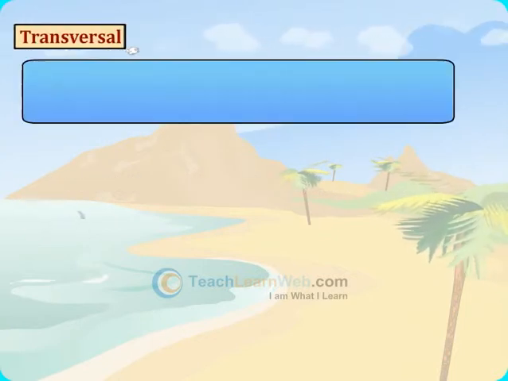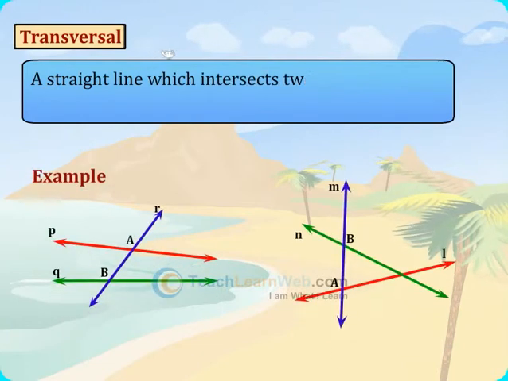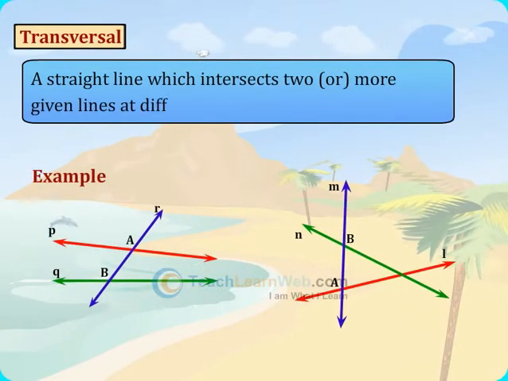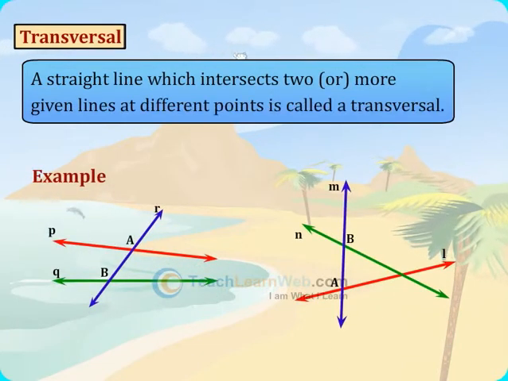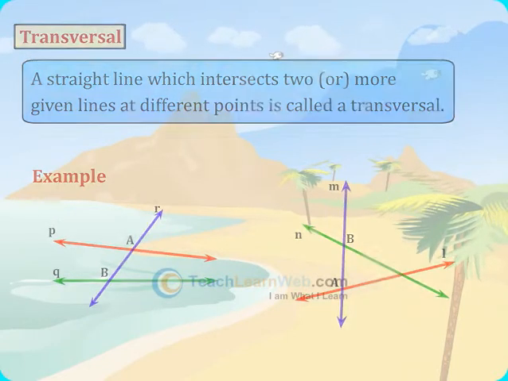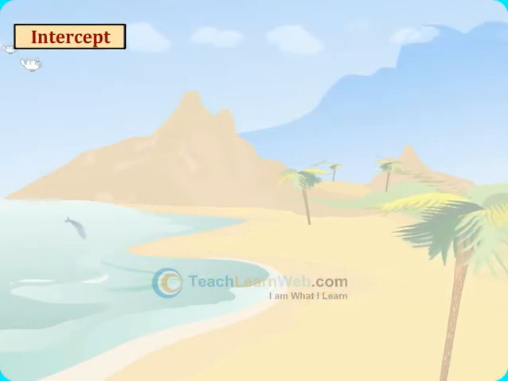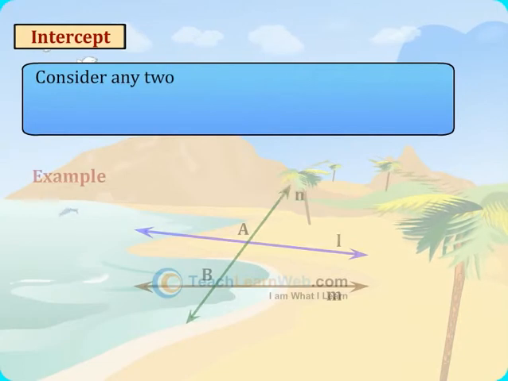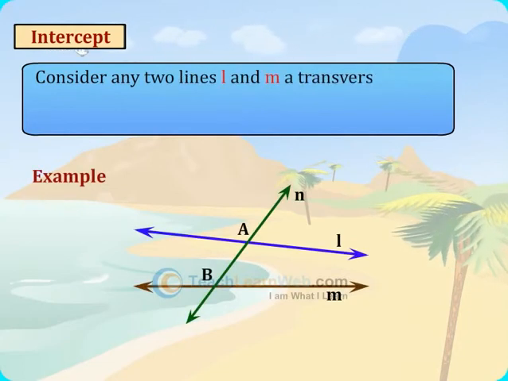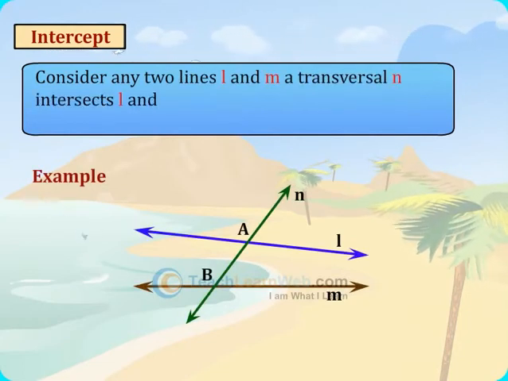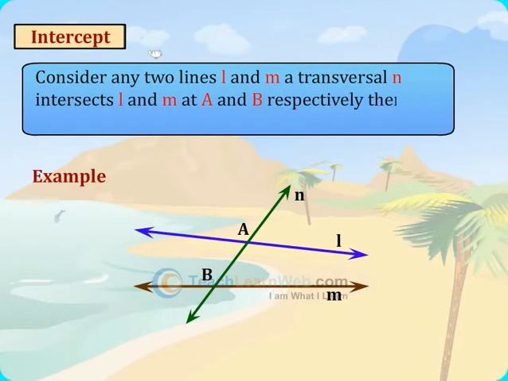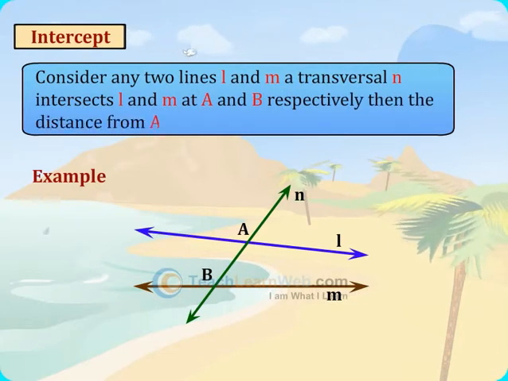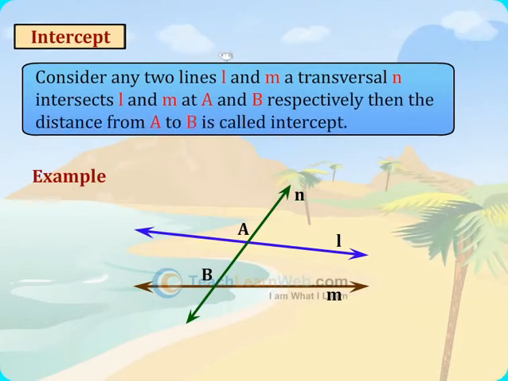Transversal. A straight line which intersects two or more given lines at different points is called a transversal. Intercept. Consider any two lines L and M. A transversal N intersects L and M at A and B respectively. Then the distance from A to B is called the intercept.